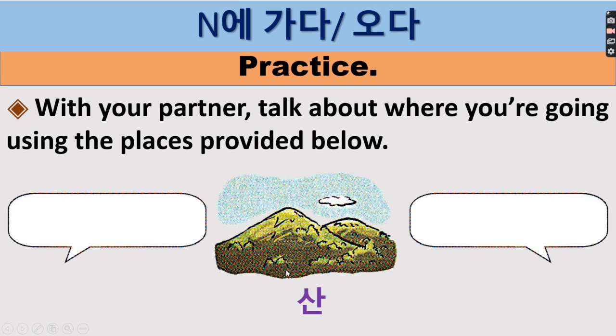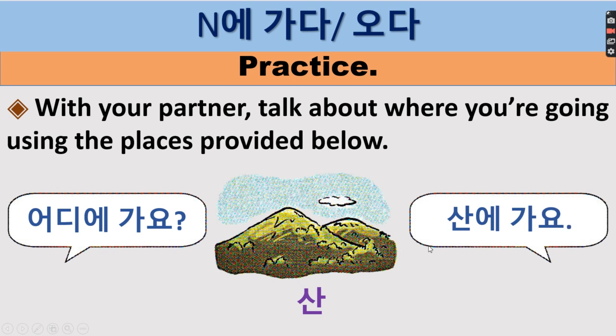So 산 is mountain. The question would be 어디에 가요? Be mindful of your pronunciation. And then we have here 산에 가요. This one here carries over.